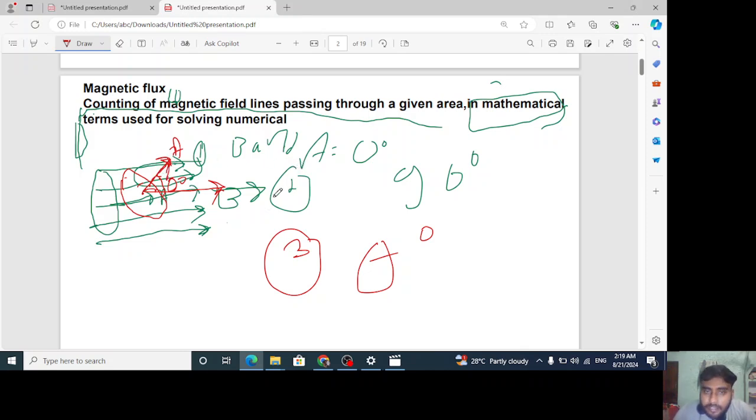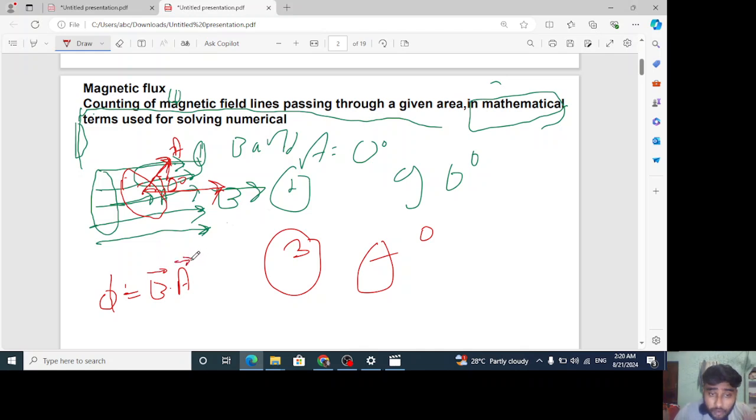Got it? So I just wanted to tell you in brief here that phi is called magnetic flux in mathematical terms, which we will use everywhere to calculate the values and solve the numericals. This phi is given by nothing but B dot A. It is just the experimental formula which I'm explaining here. So don't try to learn about its proof. It is not required. But phi, called magnetic flux, is given by the B vector and the A vector.